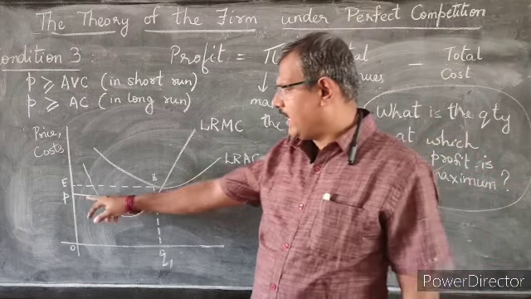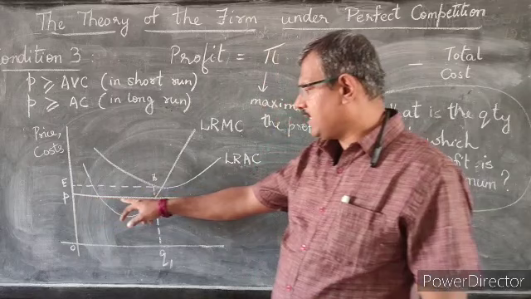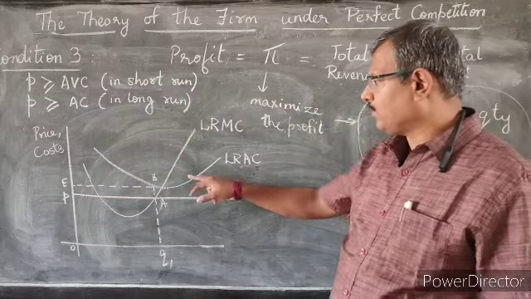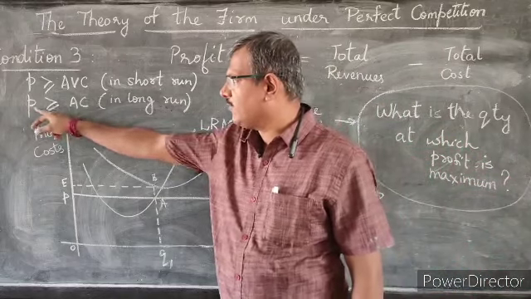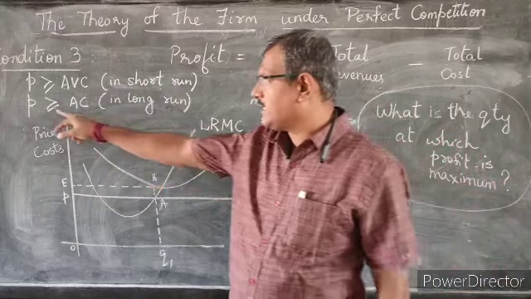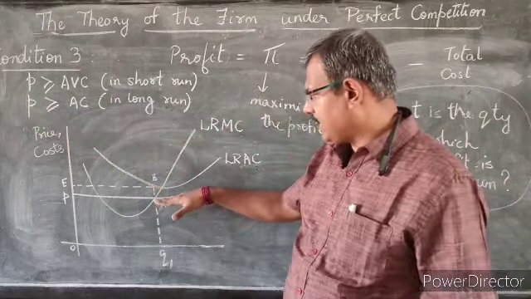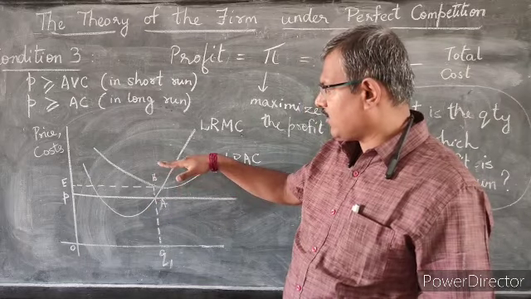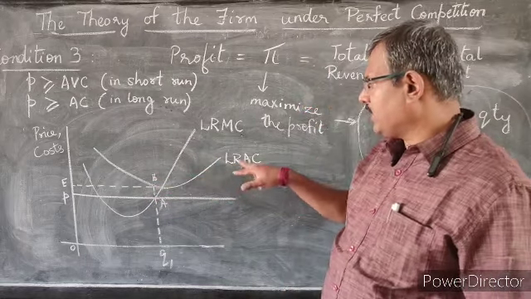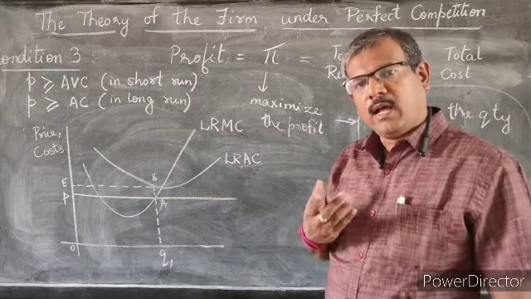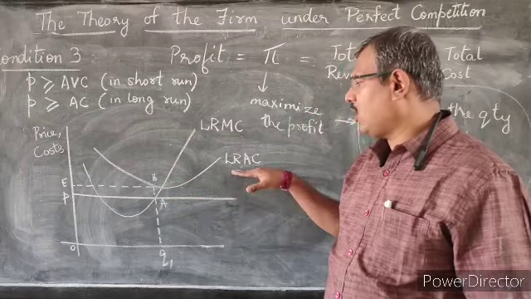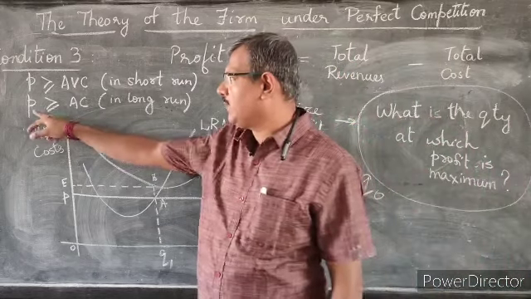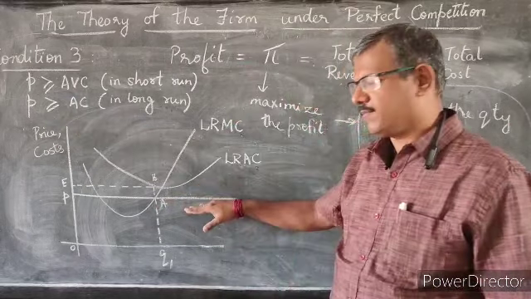So now if I assume that the price line is here, which is below the long run average cost. Remember, we are comparing the price line with average cost, and it says the price line should be greater than or equal to the long run average cost. So I am taking a price line which is below the long run average cost, so P is less than average cost.